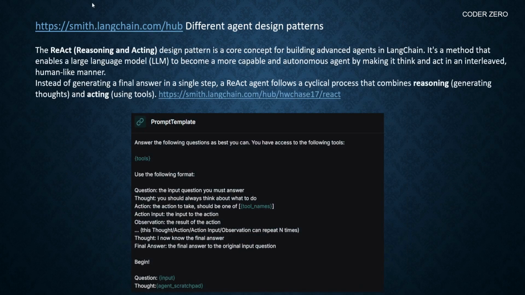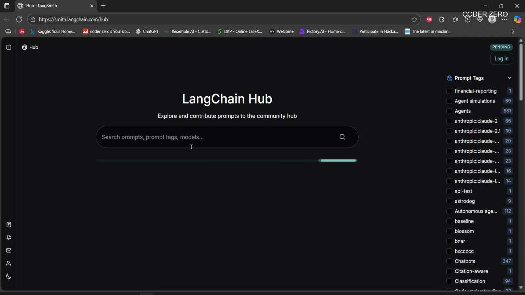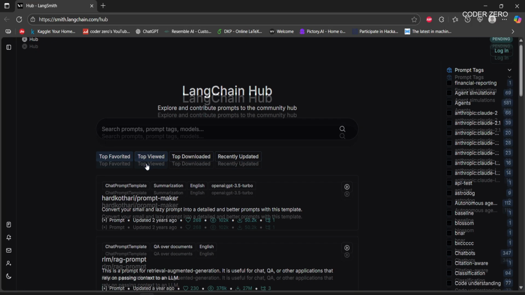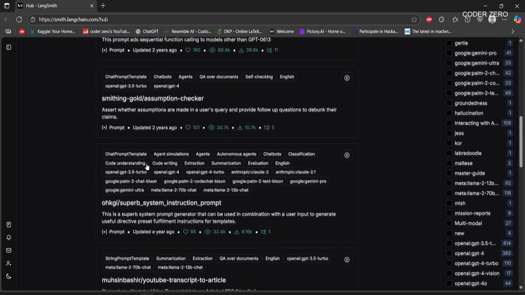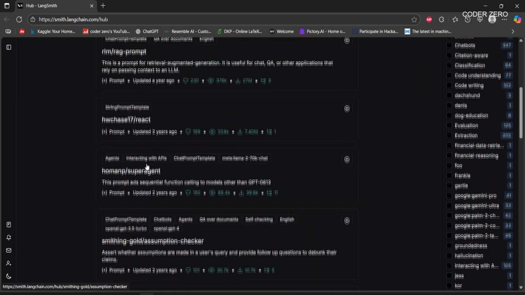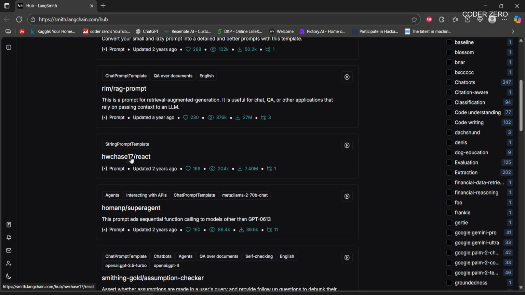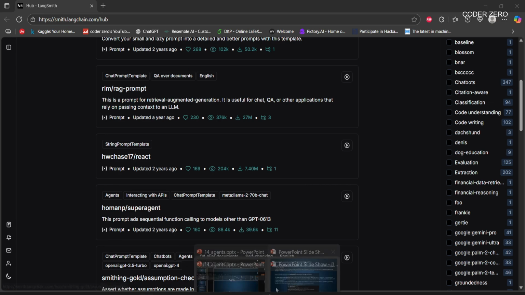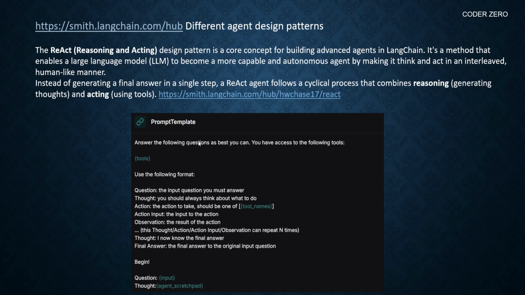Now to create an agent, we have different design patterns, and if you go to this link, you can see a lot of different design patterns that are available. Here we'll be using this ReAct design pattern. Now what is a ReAct design pattern? It's short for reasoning and acting design pattern. It's a core concept for building advanced agents in LangChain.